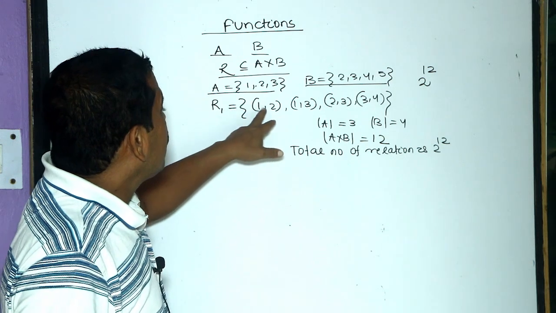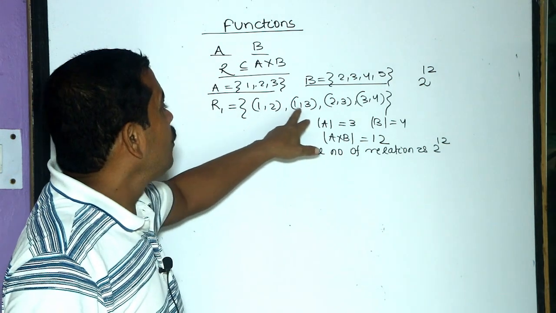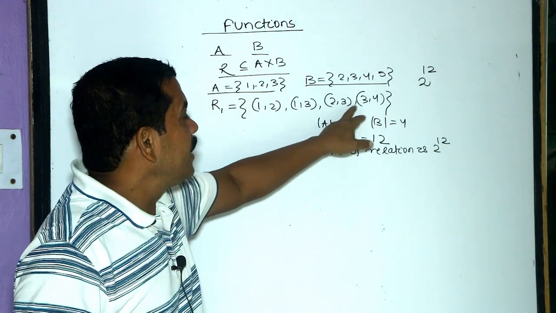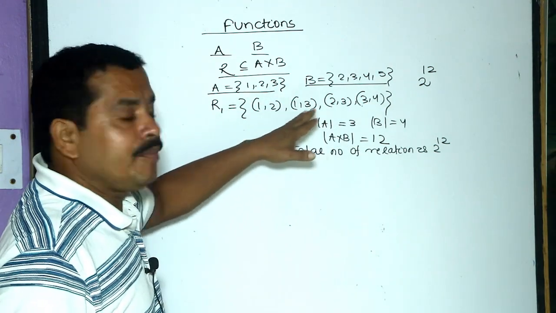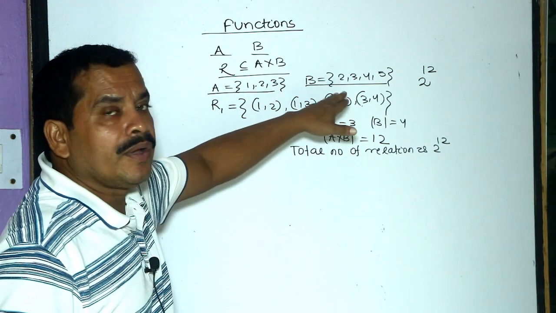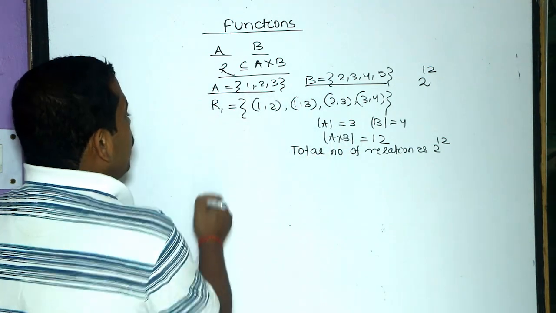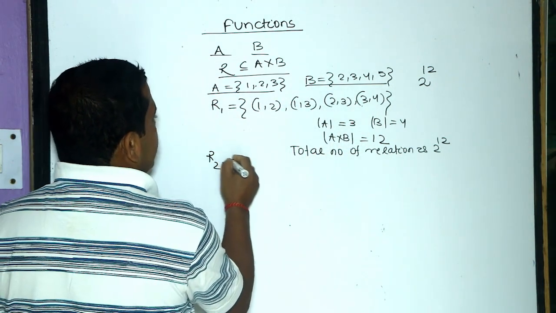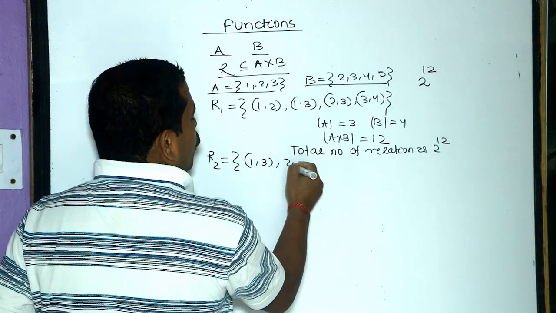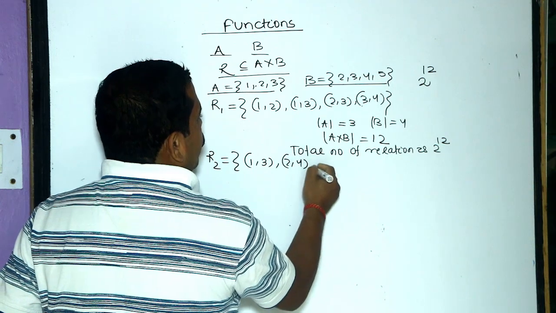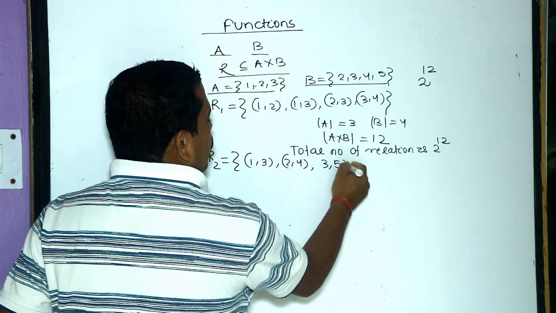Now R1 contains the elements (1,2), (1,3), (2,3), (3,4). It is a relation from A to B because R1 is a subset of A cross B. Suppose R2 contains the elements (1,3), (2,4), (3,5).